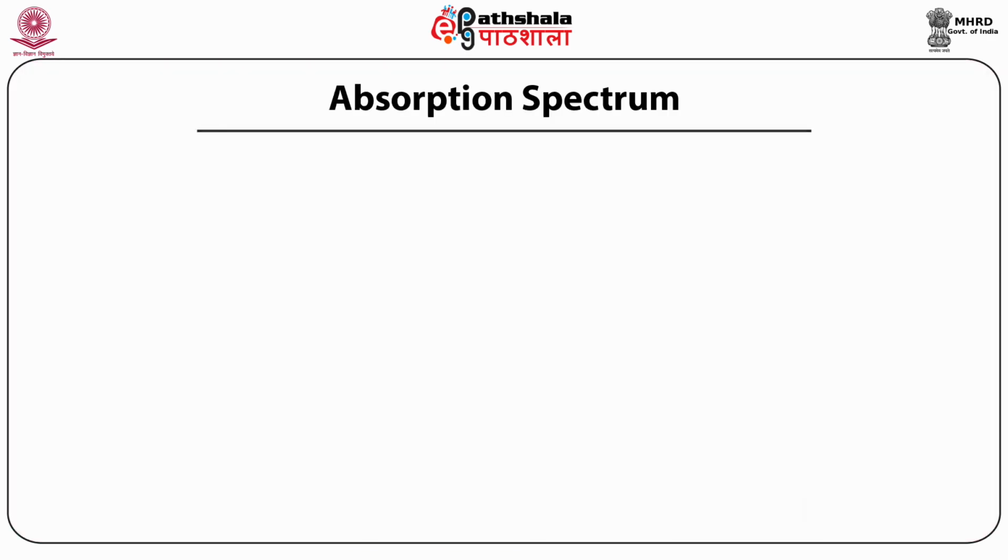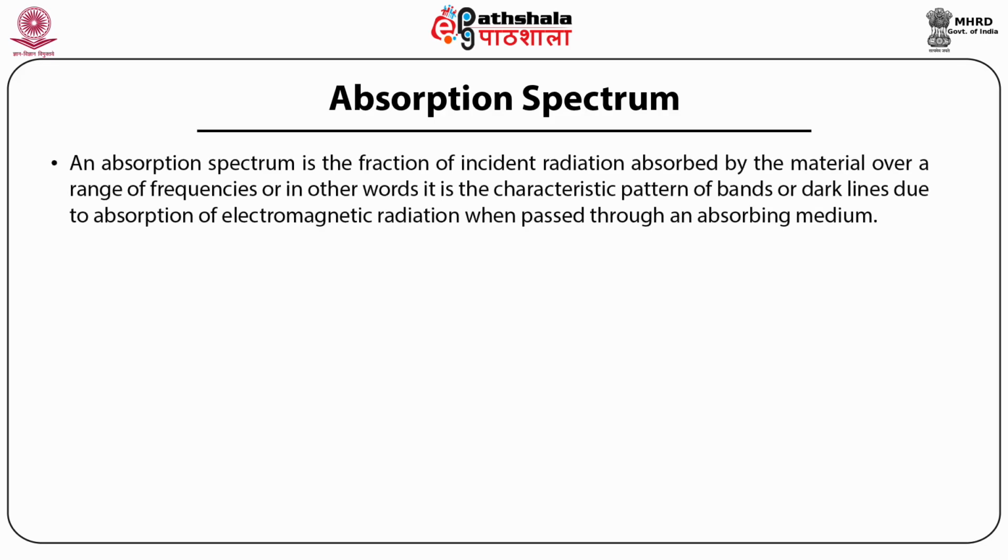Now coming to the absorption spectrum. By definition, an absorption spectrum is the fraction of incident radiation absorbed by the material over a range of frequencies, or we can say it is the characteristic pattern of bands or dark lines due to absorption of electromagnetic radiation when passed through an absorbing medium.